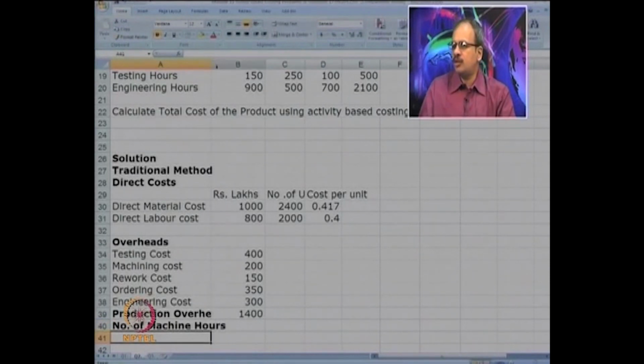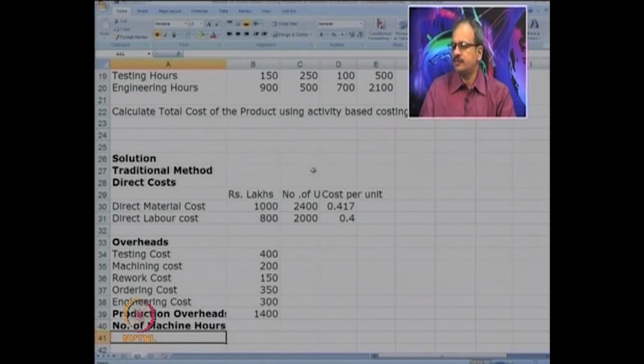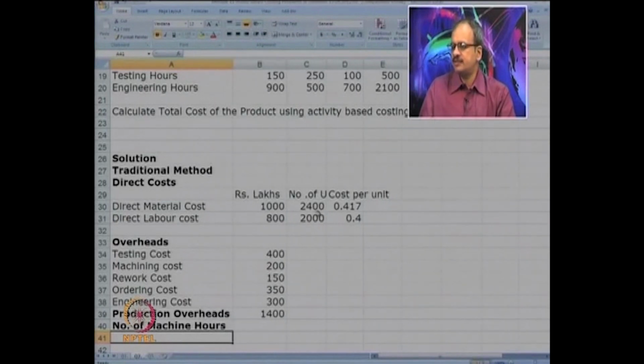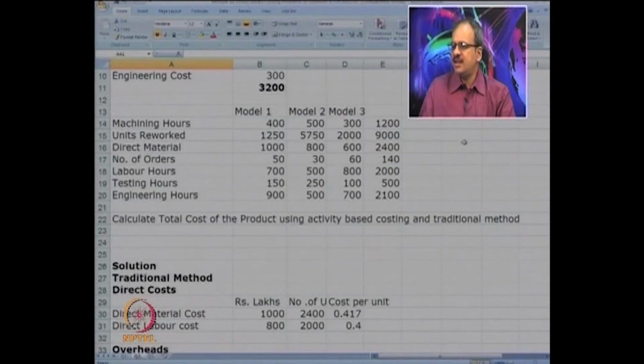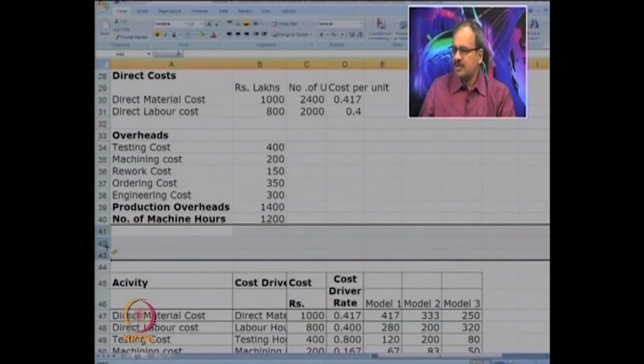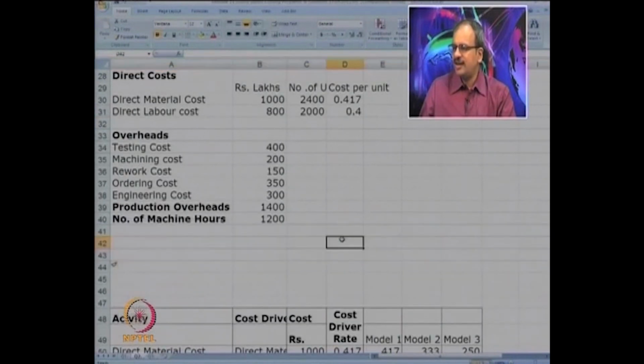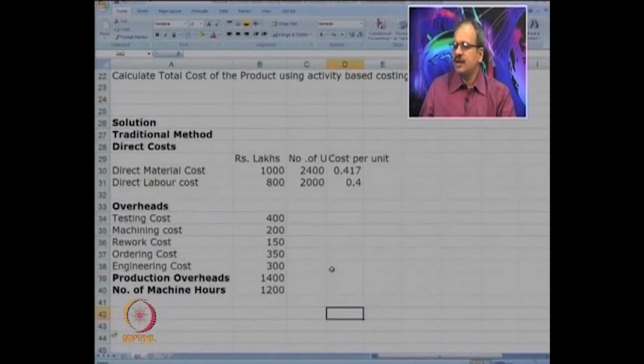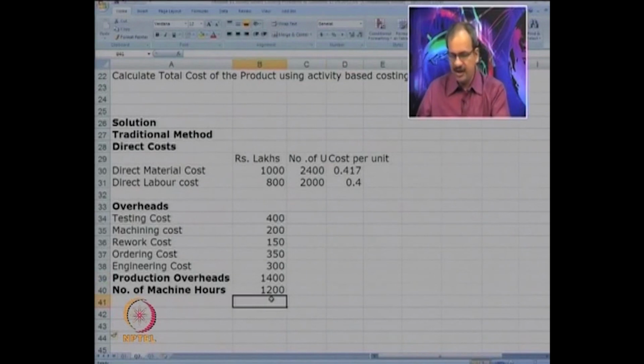So, what is the total number of machine hours as is given to us? You can see here the total number of machine hours are 1200. I am just pushing down the solution so that we get to do it on our own. So, 1400 is the total production overheads and the number of machine hours are 1200.